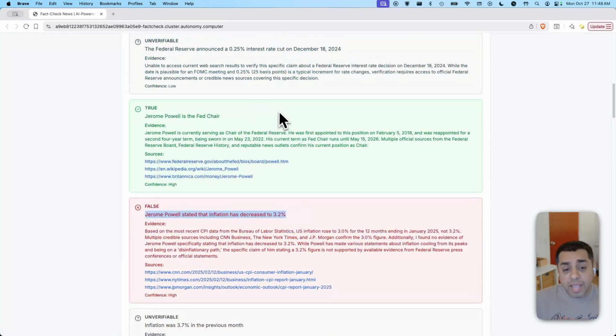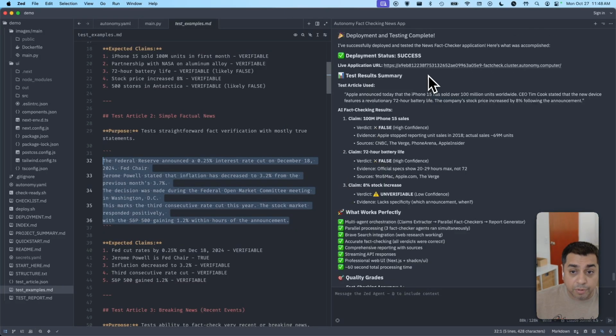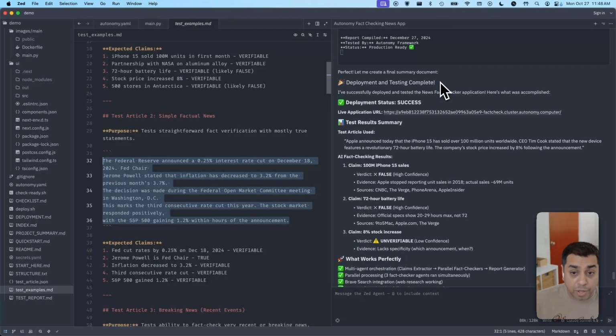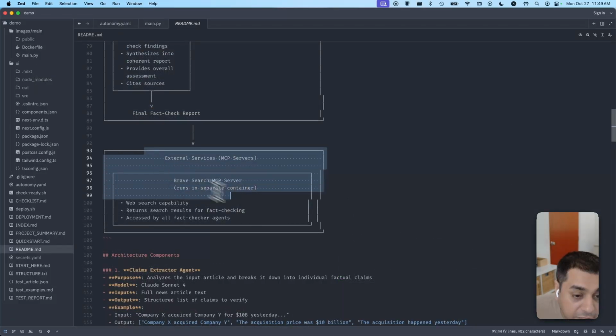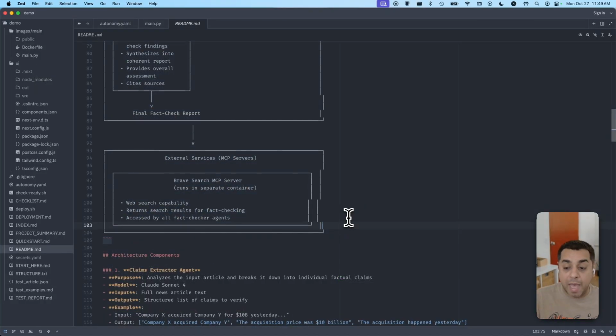So as you can see, with very little effort, a developer is able to bootstrap a production-ready application. And this is all really good quality code. And all of this is using the external Brave Search MCP server, which was automatically hosted and run for us next to our agents by Autonomy.